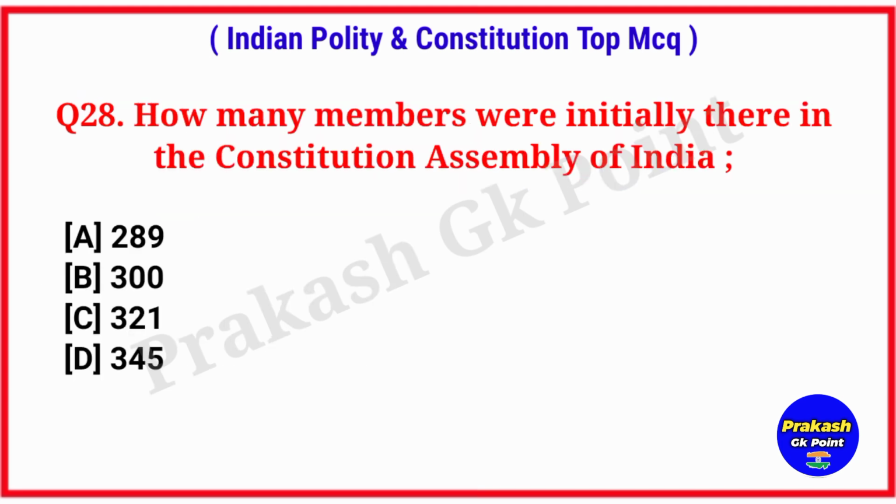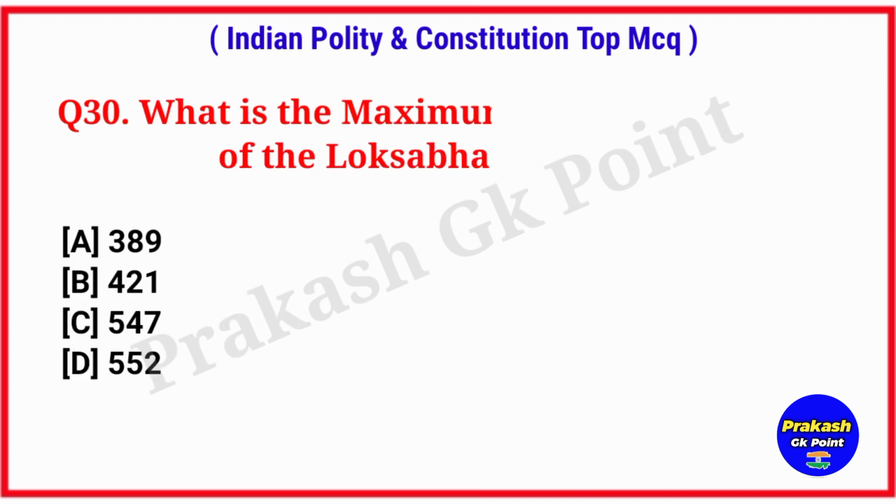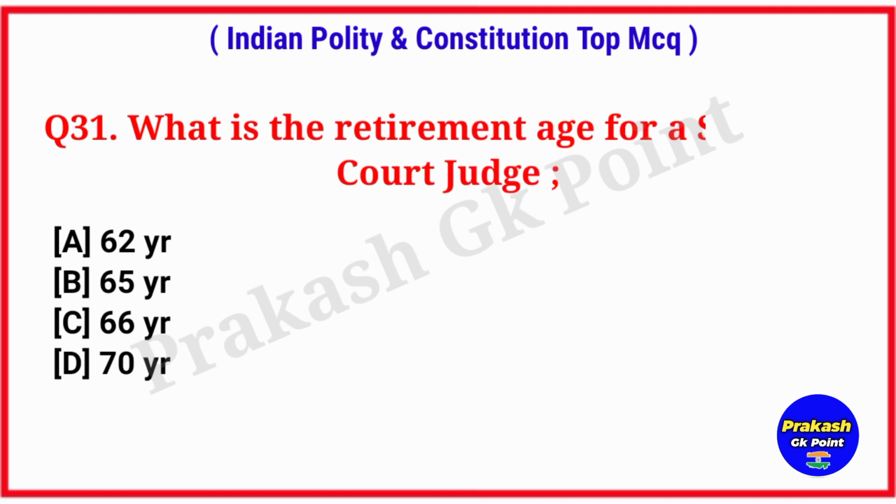How many members were initially there in the Constituent Assembly of India? Answer option B, 300. The Indian judiciary is headed by. Answer option A, the Supreme Court. What is the maximum member strength of the Lok Sabha in India? Answer option D, 552. What is the retirement age for a Supreme Court judge? Answer option B, 65 years.